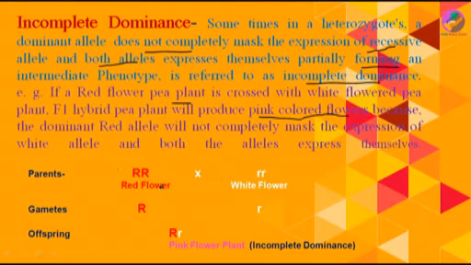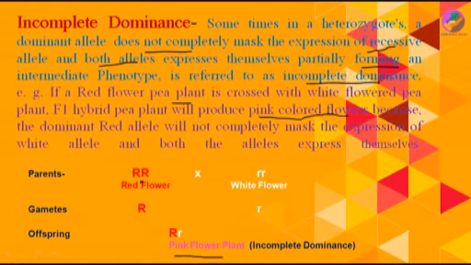See here, this is the first parent, this is the second parent. The first parent has red colored flowers and the other parent has white colored flowers. Here you can see gametes, and after mating of these gametes it will form a heterozygous offspring with pink colored flowers. So it is different from both of the parents. One parent was red, one parent was white, but the offspring is pink because both alleles get expressed partially.